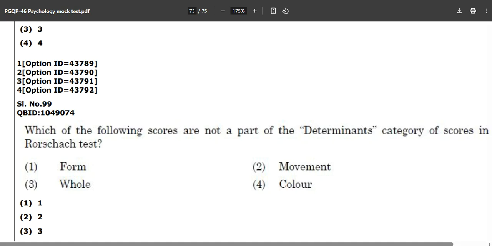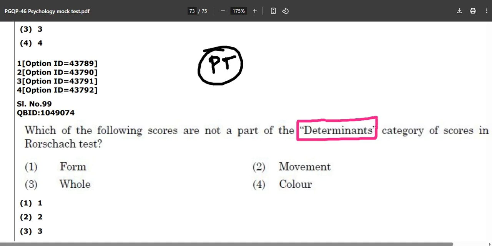Okay, so right now, as you can see on the screen, all of you have done the Masters, so obviously you should know what is happening over here. Which of the following scores are not a part of the determinants category of scores in Rorschach's test? Now, where is this question coming from? This is coming from your psychological testing, where we use personality techniques and all those things.